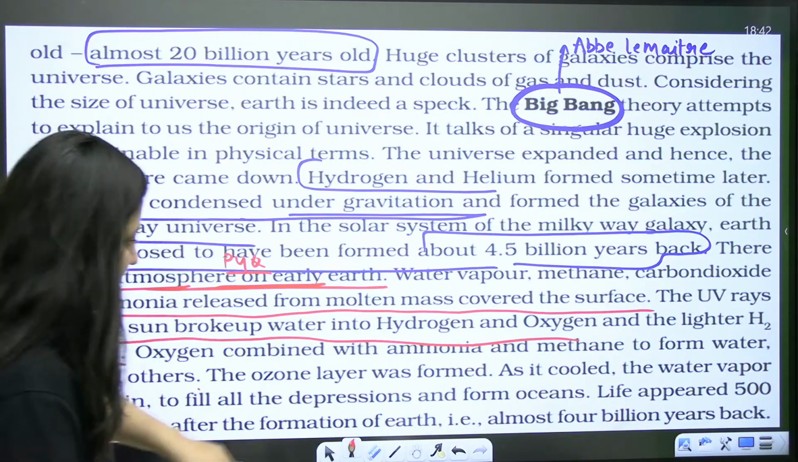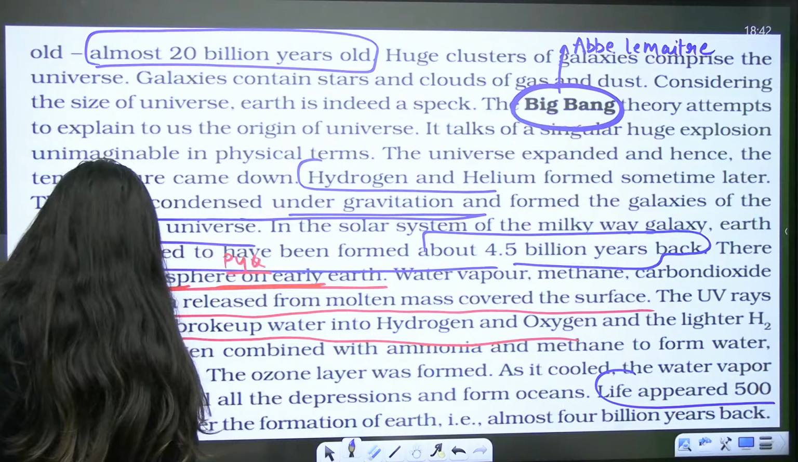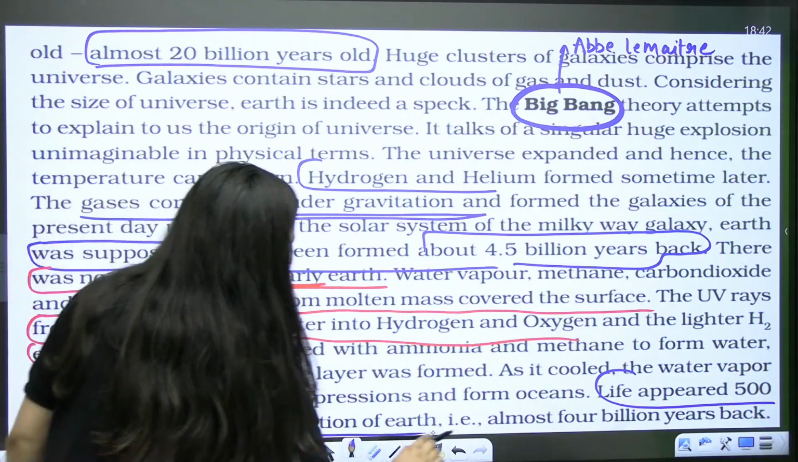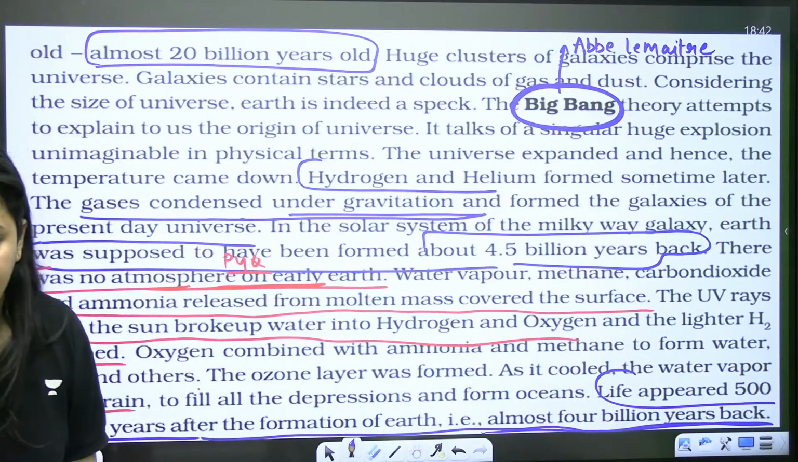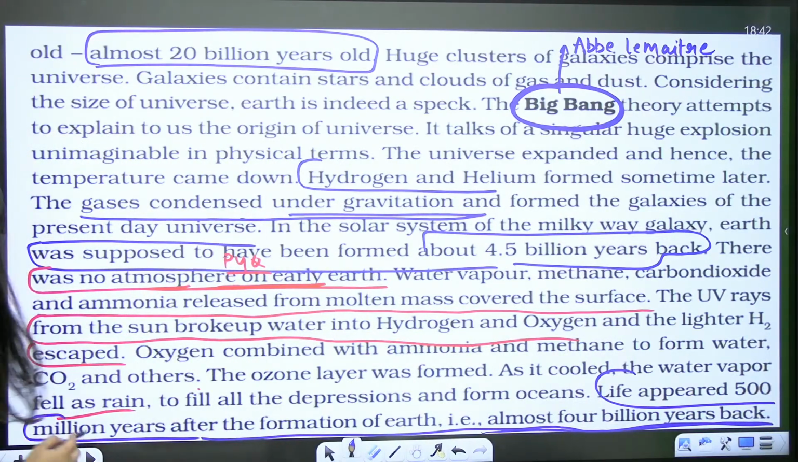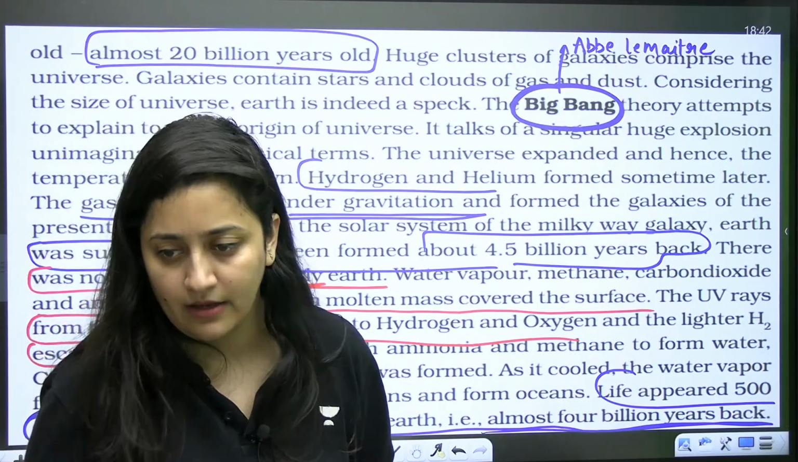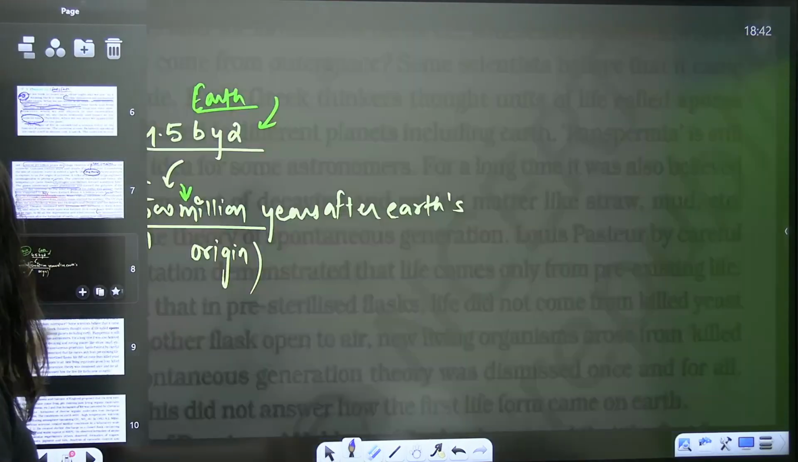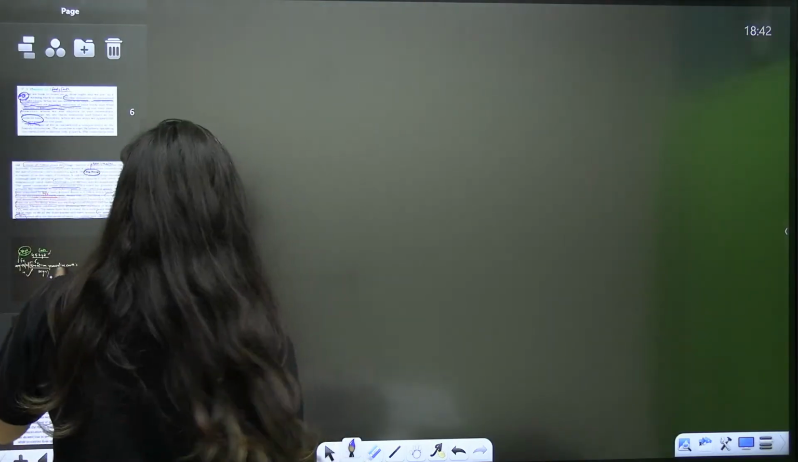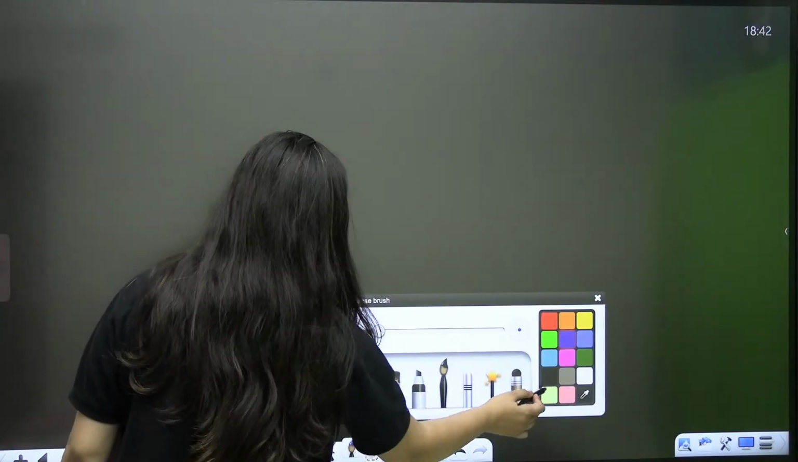Oceans formed. This line I was talking about, that life appeared 500 million years after the formation of Earth, that is almost 4 billion years back. Most of the time students make mistakes here, confusing million and billion. That's the most common mistake. Okay, so now let's start the theories.